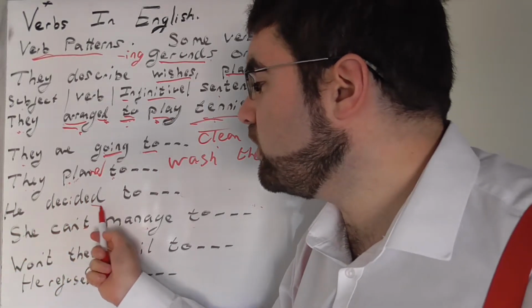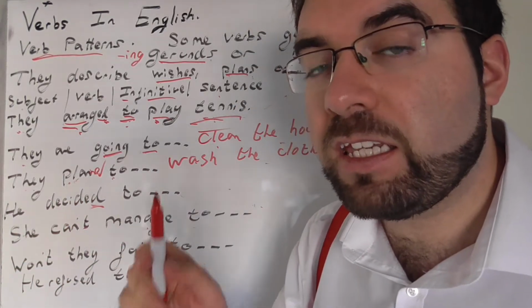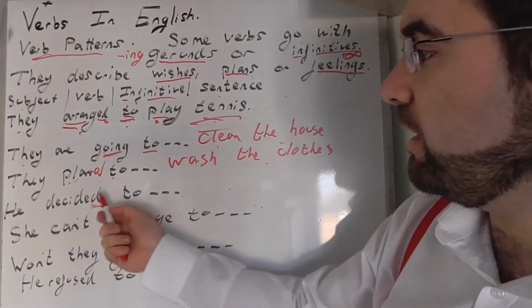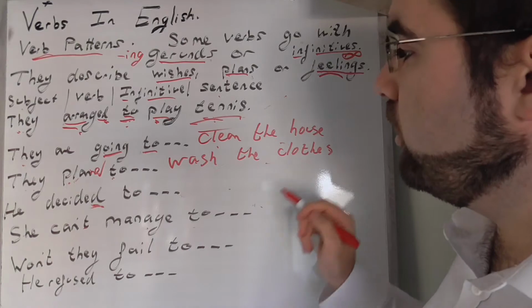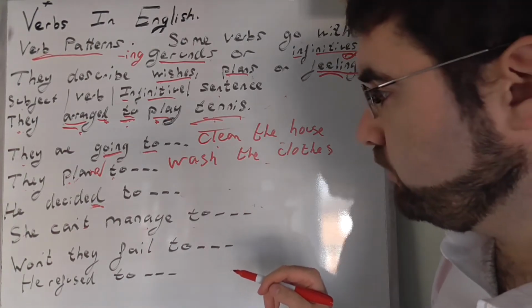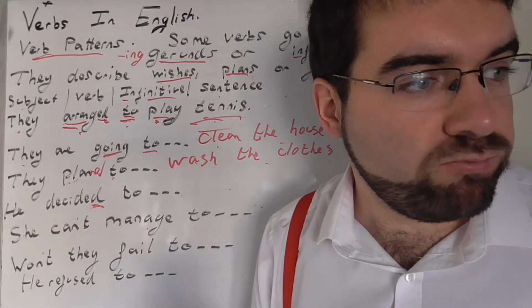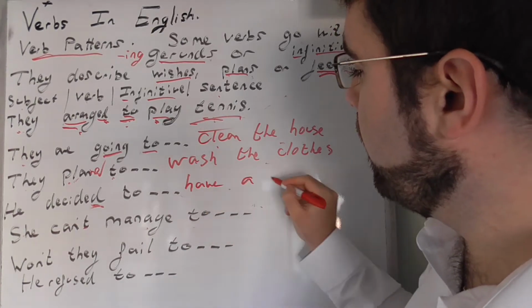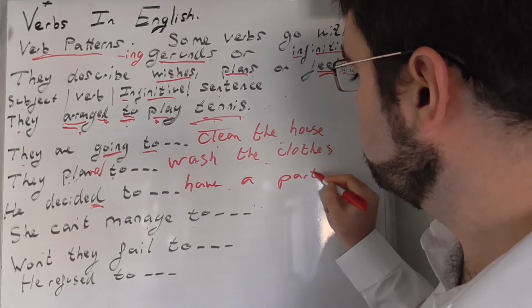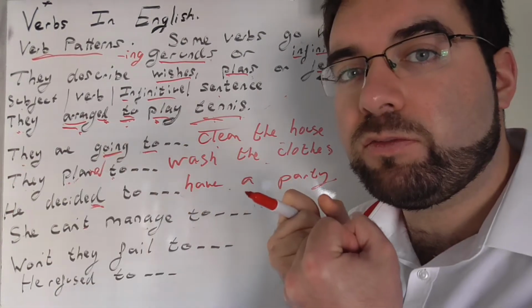They decided, decide, D-E-C-I-D-E, add the D. They decided to have a party. To have a party.